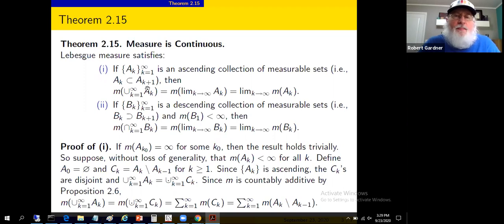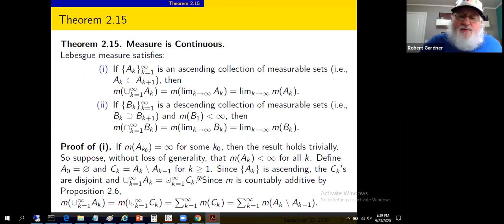So there's maybe some stuff in A sub k plus 1 that's not in set A sub k. Think about adding a little bit more stuff every time. Well, C sub k is defined to be that stuff that's added: it's the stuff in A sub k that's not in the previous set in the list, A sub k minus 1.